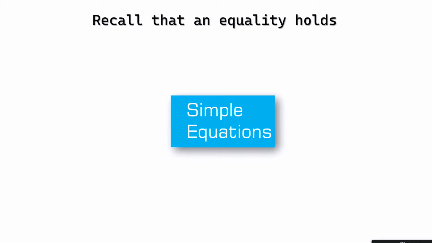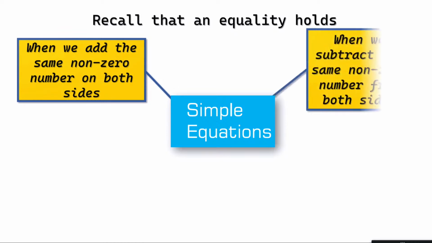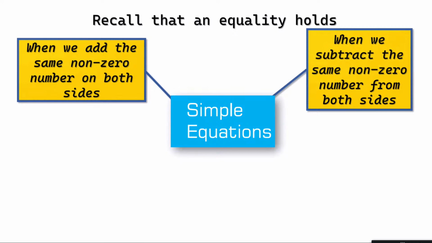We learned that an equality holds, or the equation stays balanced, if we add the same non-zero number on both sides. The equality also holds true when we subtract the same non-zero number. I am insisting on non-zero because what's the fun of adding 0 or subtracting 0?